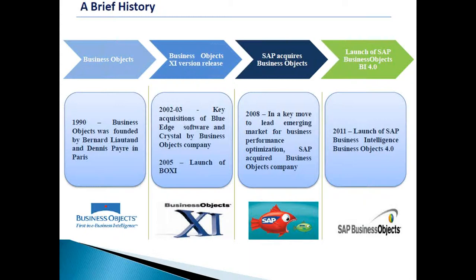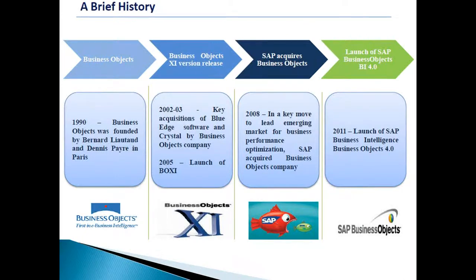Around 90% of BO customers are using 3.1, and the latest version is 4.0. Okay. So in 2008, SAP acquired the Business Objects company. See, the big fish is taking Business Objects. Right. So Business Objects was acquired by SAP, and they implemented many features in the existing Business Objects, and they released the version BI 4.0 in 2011. That's why it's currently named SAP BO.